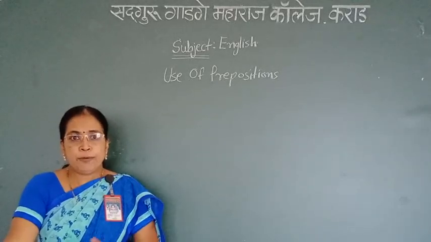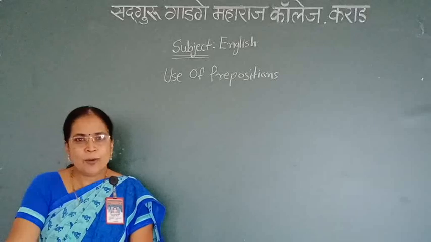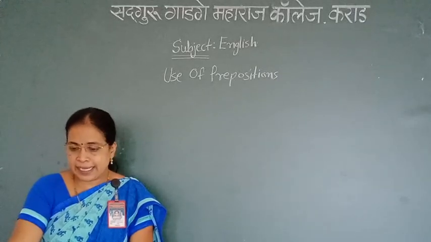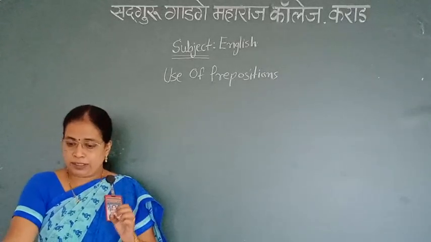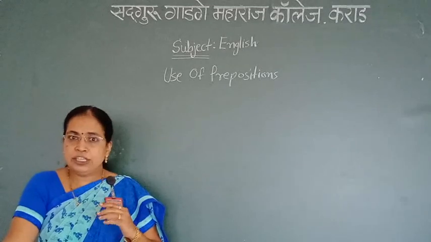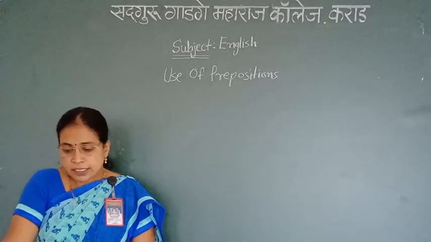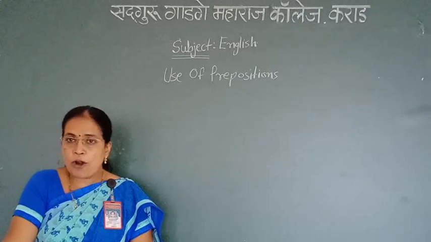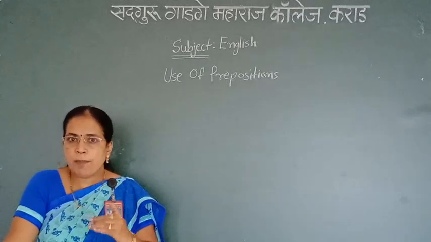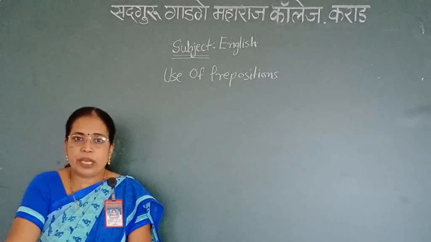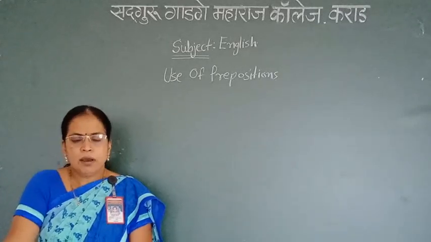Let us see a few examples, because what explains better than an example. First example: the glass is on the table. Second, Smita is very fond of ice cream.